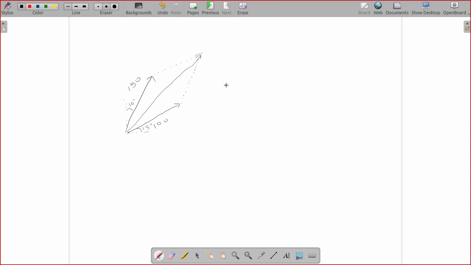If this is 100, we'll call this force P vector and this is Q vector.